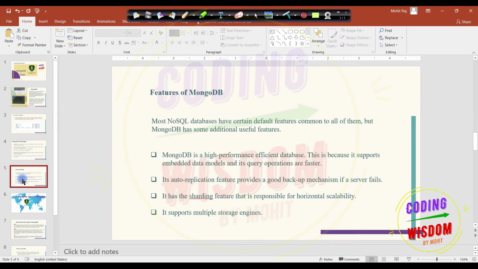Features of MongoDB. It is the same as the advantages with a little difference. Most NoSQL databases have certain default features common to all of them, but MongoDB has some special additional useful features. MongoDB is a high performance efficient database. We know that. This is because it supports an embedded data model and its query operations are faster. Its auto replication feature provides a good backup mechanism if a server fails because it works on a client and server master slave architecture.